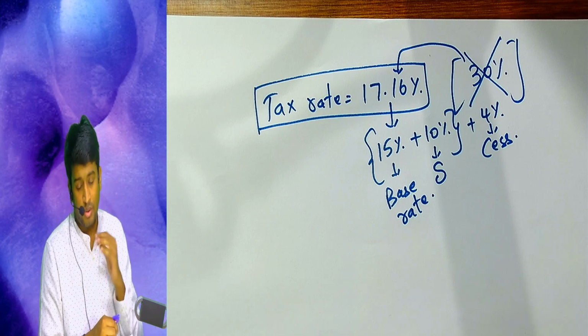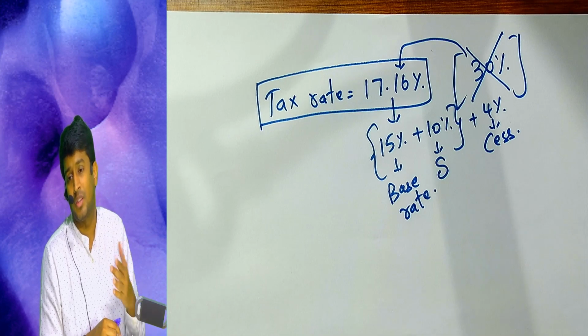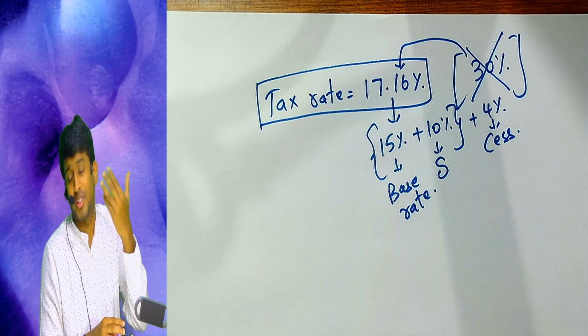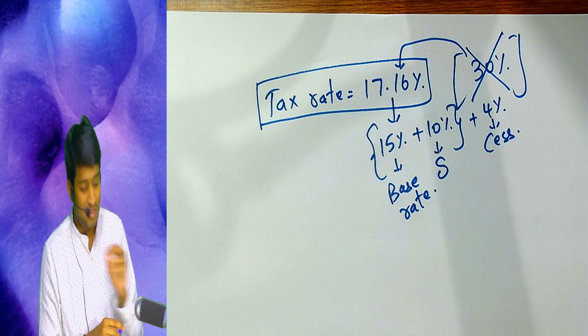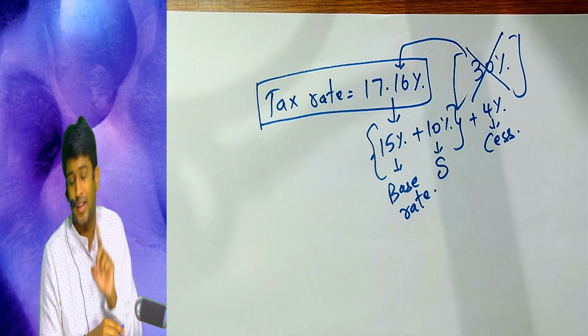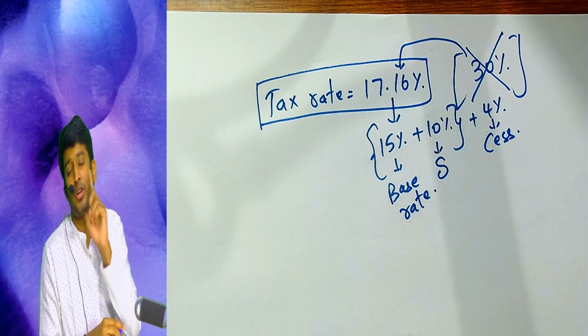We have a doubt. Doubt is, surcharge will come only if the income exceeds 1 crore, up to 10 crores or more than 10 crores. So if my income is 10 lakhs, will surcharge come? Sitharaman said yes. Surcharge will be added at 10% even if your income is 1 rupee.